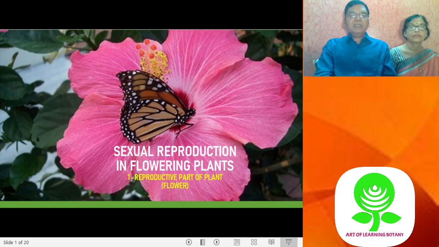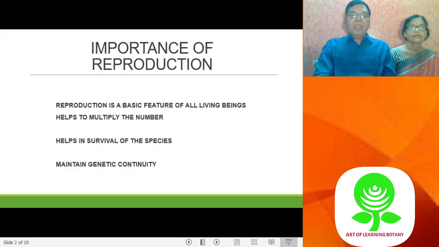So reproduction is a basic process found in all living organisms, whether it is a small one or a big one, a plant or animal or a bacteria. Every organism reproduces, and reproduce means they multiply their kind. They produce their kind of offspring. Why do they reproduce? Why do they multiply? Because the main objective is for the survival of the species. The species should survive, and through this process, the genetic continuity is maintained. Right. So the genetic continuity is maintained through the process of reproduction. Understand? Now, coming to the plants.